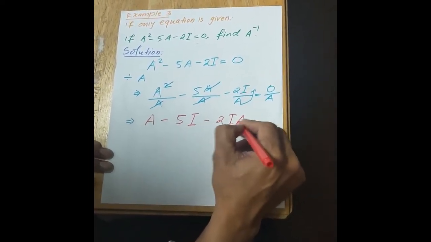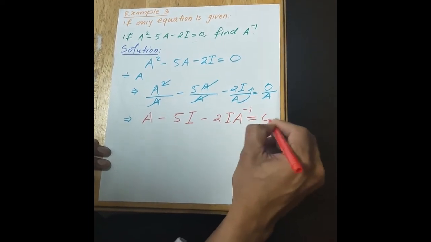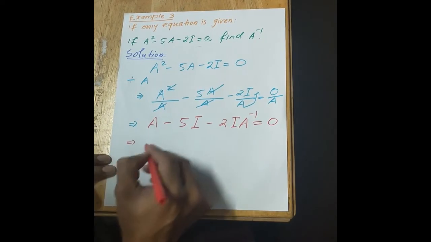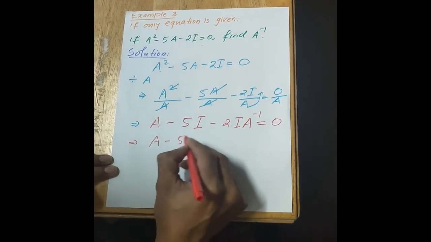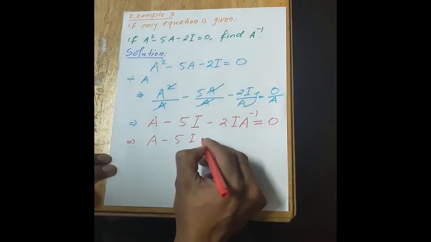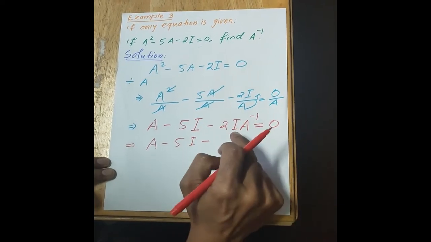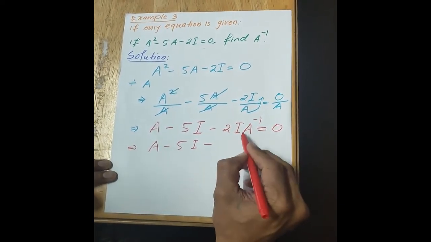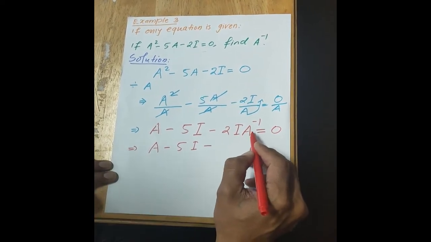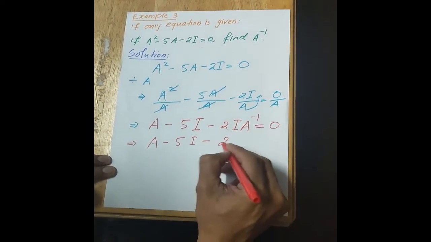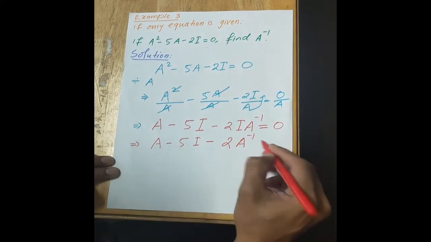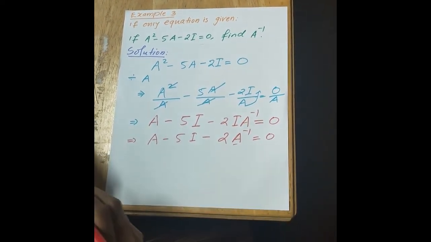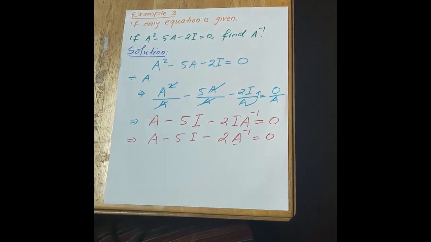When you take this up, it's going to become A inverse, which is equal to 0. Now from here you are asked to find A inverse, right? So A minus 5I, this thing will not change. In one of the videos I have already told you that any matrix into identity matrix is the matrix itself. So this is going to become A inverse, which is equal to 0. Now from here you have only A inverse, so you can find A inverse from here.